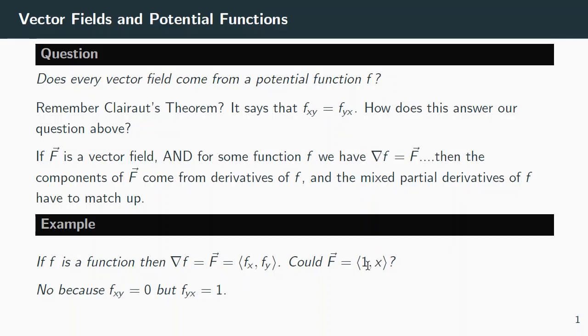Well, if it were, the 1 would have to be the x derivative of f, and the x would have to be the y derivative of f. If the x derivative of f is 1, then fxy would be 0, because the derivative of 1 with respect to y is 0. But if x is the y derivative, then fyx would be 1, because the x derivative of fy would be 1. But 0 doesn't equal 1. And so if Clairaut's theorem is going to be true, it just can't be. There's no way for <1, x> to be the gradient of some function f.